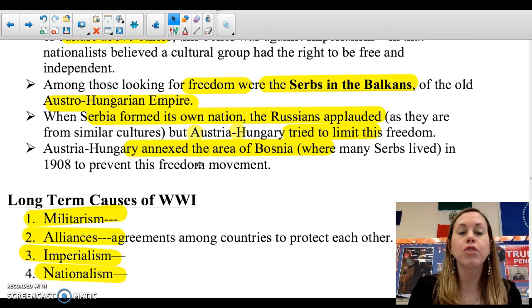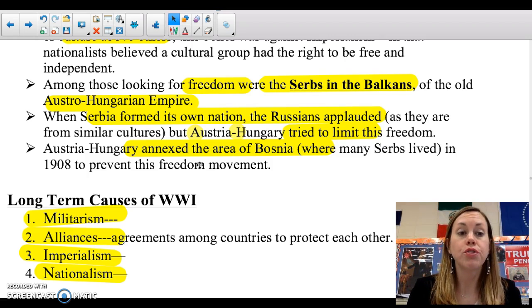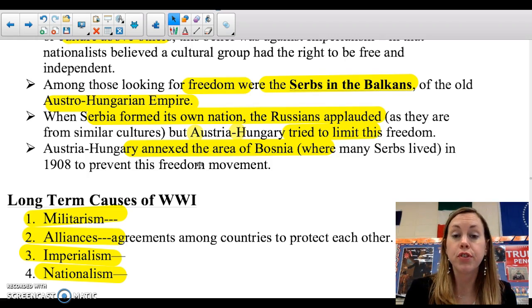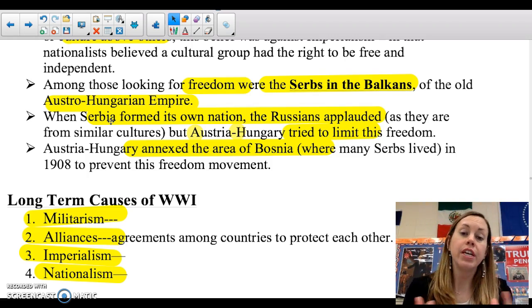It says, among those looking for freedom were the Serbs in the Balkans of the old Austro-Hungarian Empire. So they had been under the reign of Austria-Hungary, the Serbs in the Balkans. And it says Serbia had formed its own nation. And the Russians, woo, very excited about that. As you see, the Serbian people are Slavic.